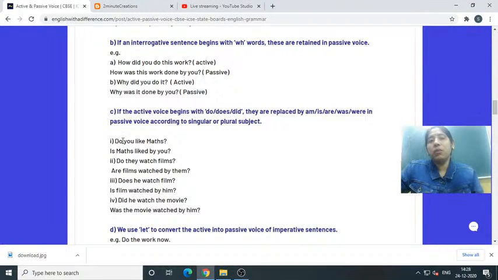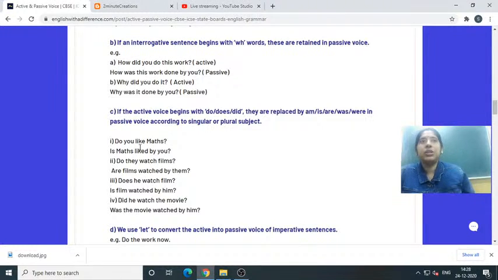So when you find sentences with do, did, does, then it will be easy for you. But you have to remember certain things. If the question starts with who, it will be by whom. But if it is a WH question, that thing will remain same. No changes in that. Clear to you?